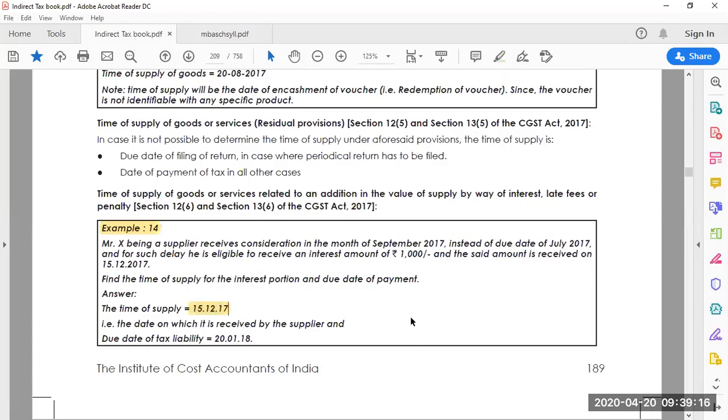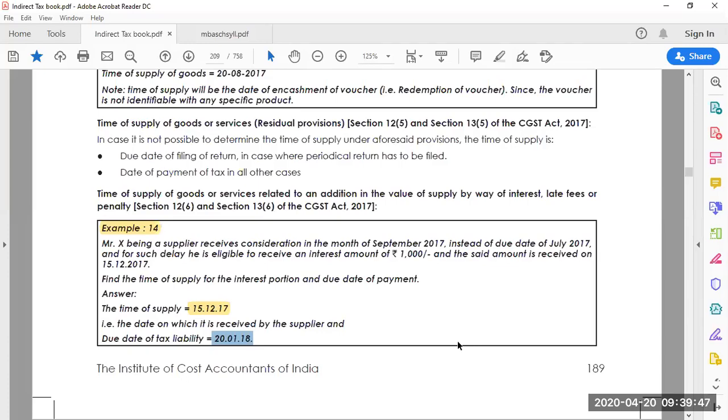When he has to file, what is the due date to pay the GST? The due date for tax liability is 20th January 2018. So it's almost next month, before the 20th. We have been seeing those kinds of problems, because for whatever July month, August month, September month, the 20th of the next month is considered as the due date of tax liability. Please remember that.